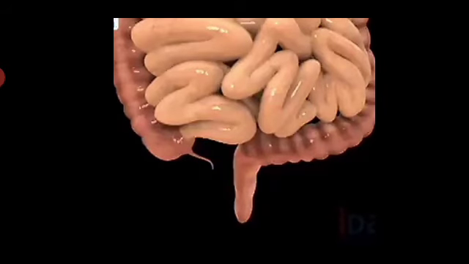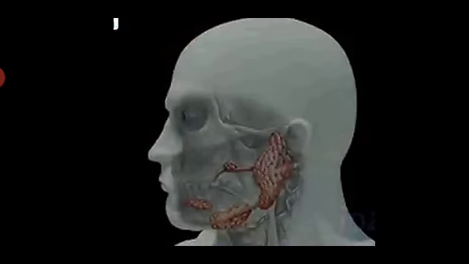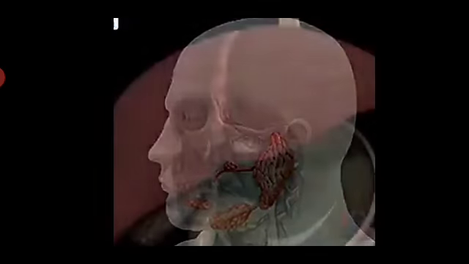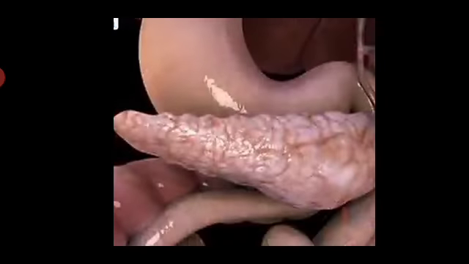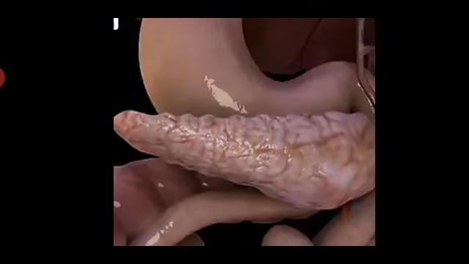There are a total of 3 secretory glands which are going to help in the digestion, that is the salivary gland, liver and pancreas. These 3 are the digestive glands. Now we'll see what happens in the mouth.